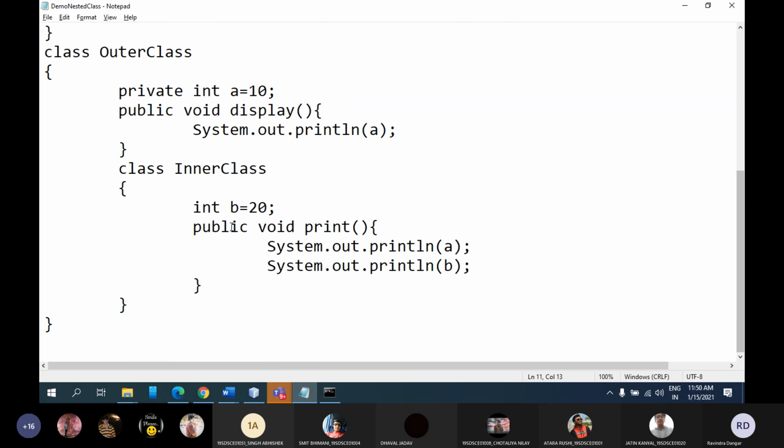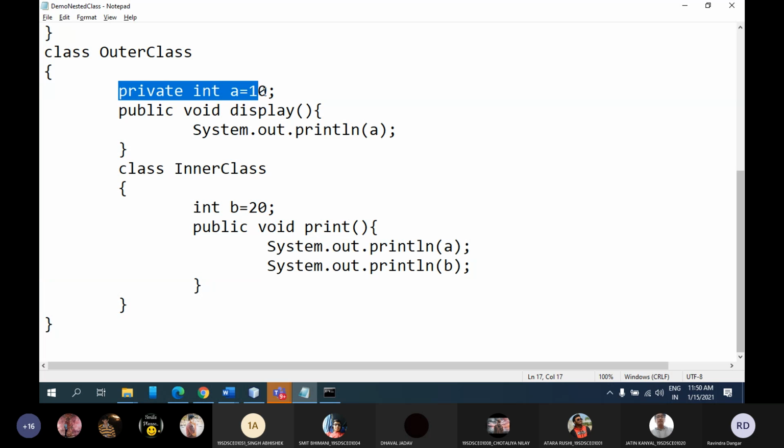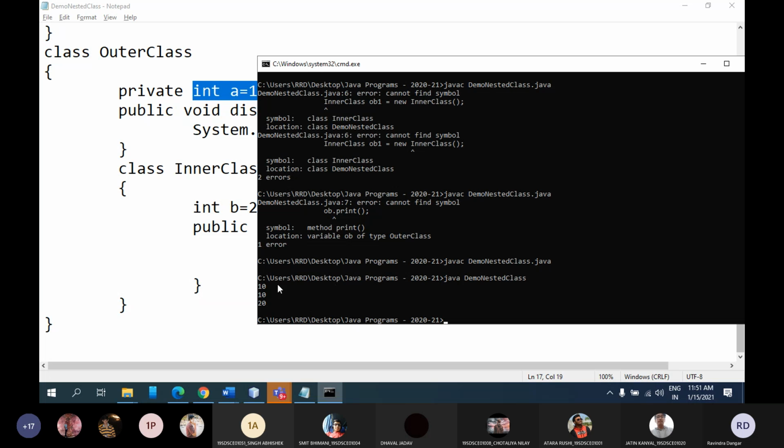So it will go inside print method of inner class where it will find two statements a and b, both I'm trying to print. So even though a variable a is declared with private, you can say I'm getting 10 and b is 20, which is local variable for this class. So I'm getting 10 and 20. Fine. So inner class has accessed private variable also. Is it fine? Are you getting this? I'm getting both the output.